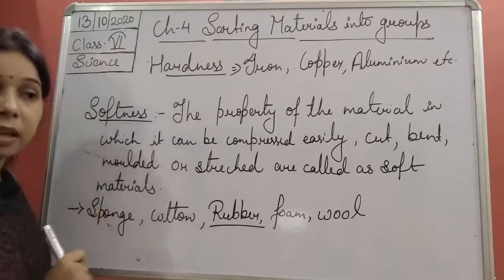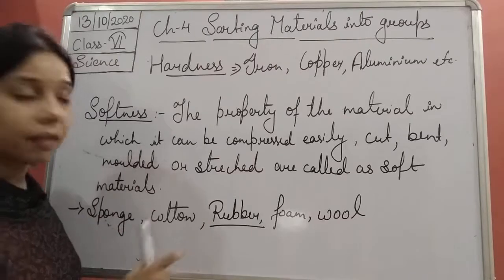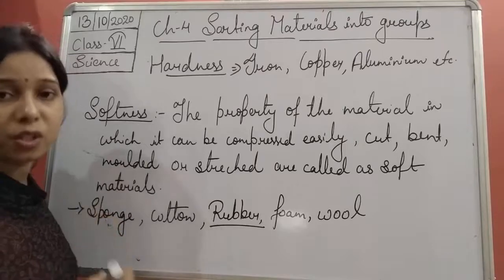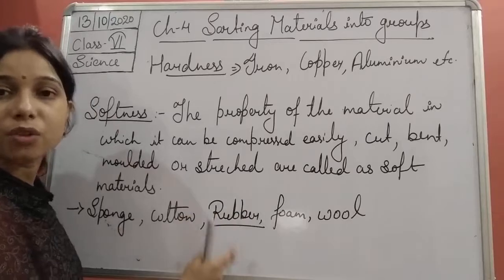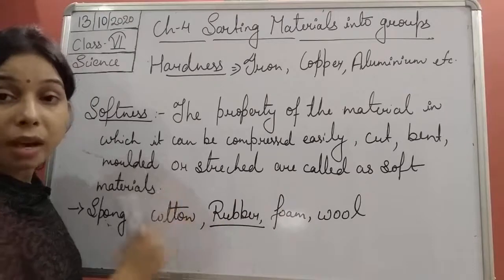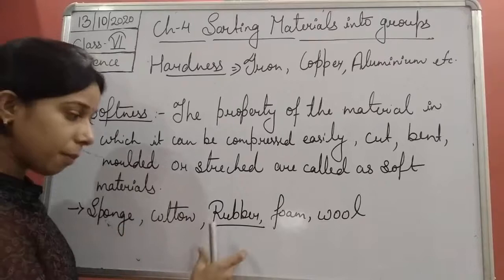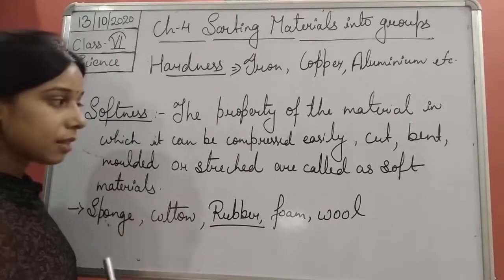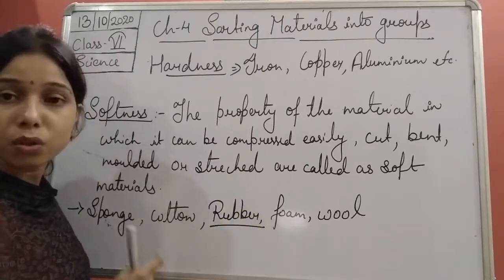You can see, students, if you have an iron wire or an elastic rubber, which one will be easier to stretch? You will say that absolutely it will be very easy to stretch a rubber rather than the iron wire. Why is it so? Because iron is a hard material. But rubber is the softer one, so it is possible to stretch it. And that is why we consider it to have the property of softness.